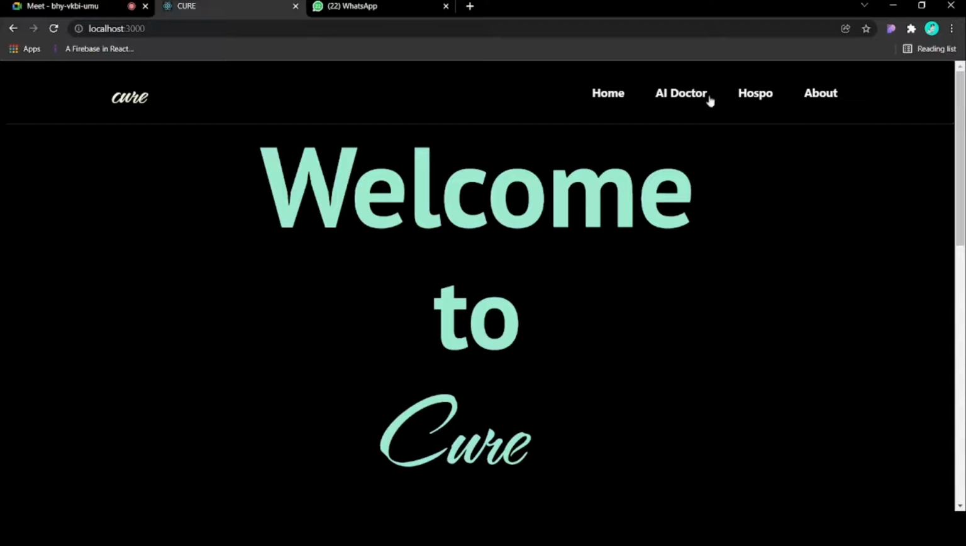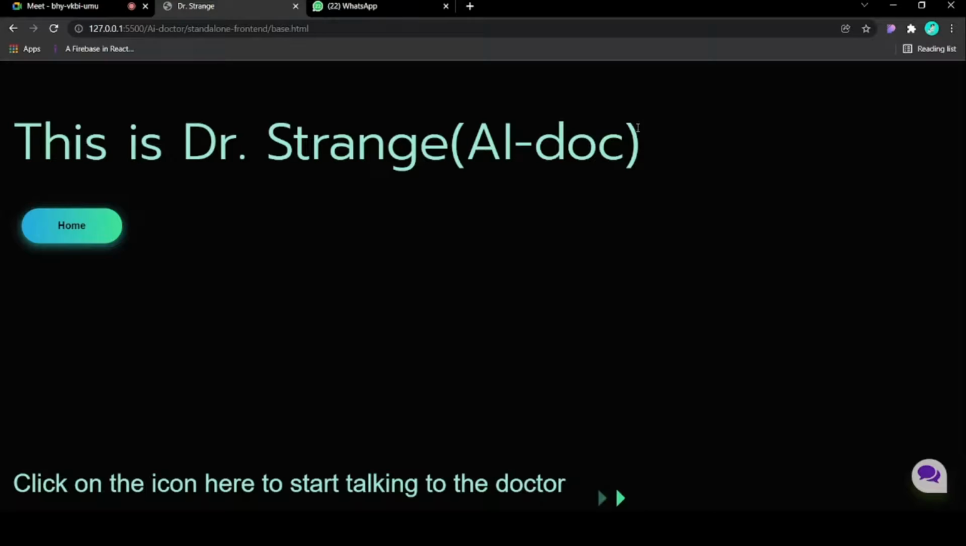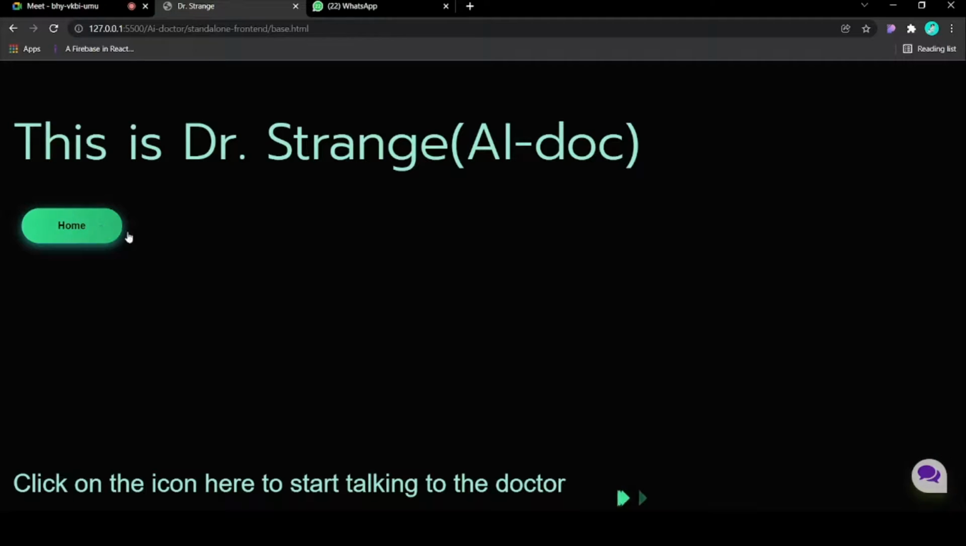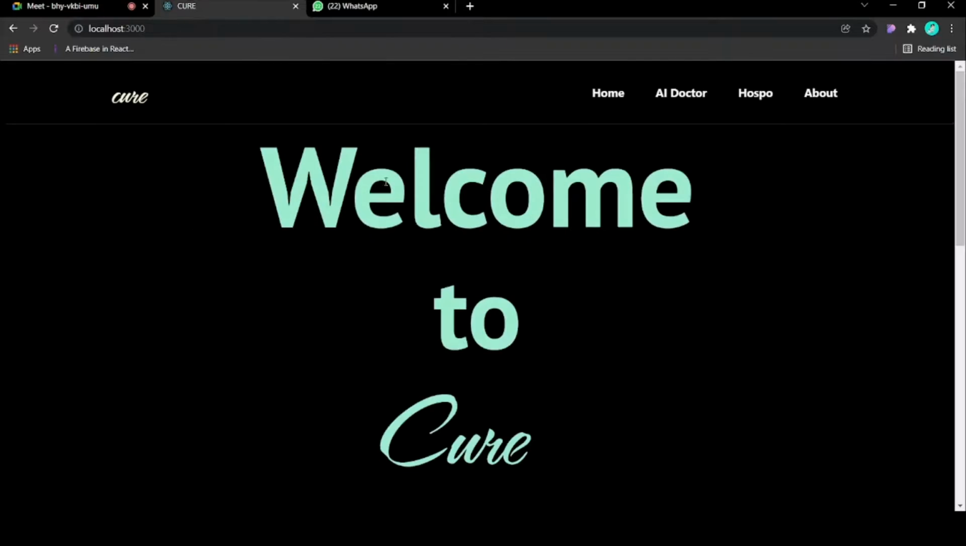This is our AI doctor. This is the main AI doctor side with an integrated chatbot. The chatbot's name is Dr. Strange. This is our chat system. We write something here. You can see that it automatically generates an AI generated response. This is how it works. Then we can move back to our home page.